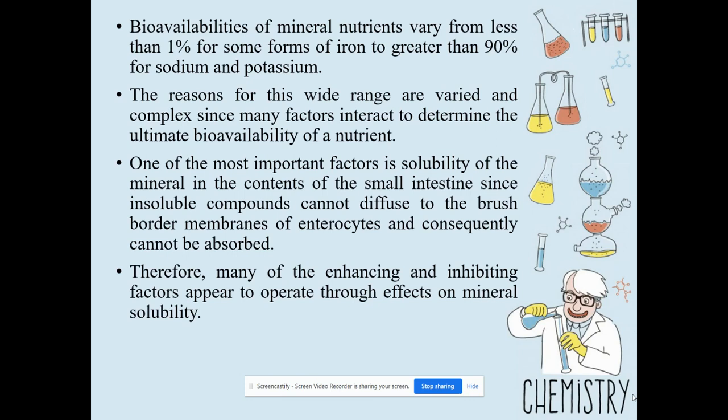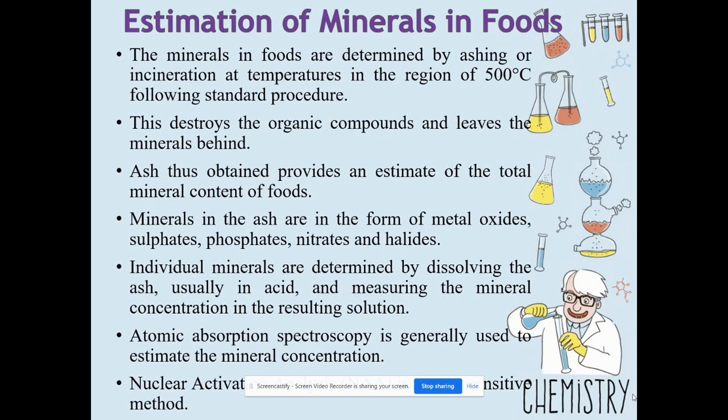It also determines the bioavailability, because vegetables contain only ferric iron and animal foods contain ferrous iron. Our body absorbs ferrous iron more compared to ferric iron. Therefore, enhancing and inhibiting factors operate in our body and determine the bioavailability of the minerals.